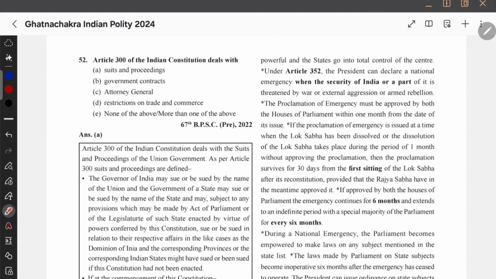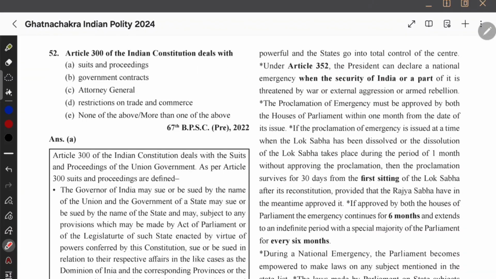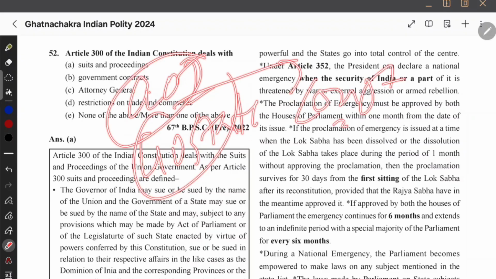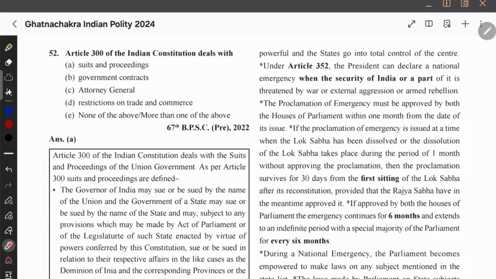Article 300 of Indian Constitution deals with, yeah, that's 300. I remember it is ending with suits and proceedings, and then we come to 301, freedom of trade. Okay, answer 300, suits and proceedings. What does suit even mean? Okay, see, in Article 300 it said that the government of India may sue or may be sued in the court of law. Even the government of India or the government of the state, they can be sued in the court of law. That is called suits and proceedings. That is mentioned in Article 300. So if you want to file a case against the government, you can do that.